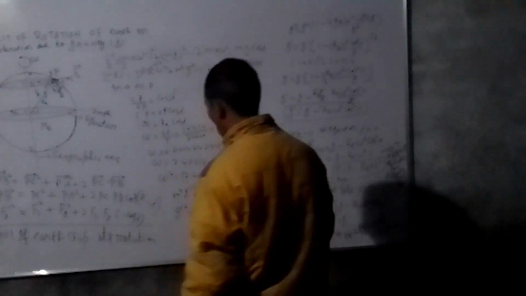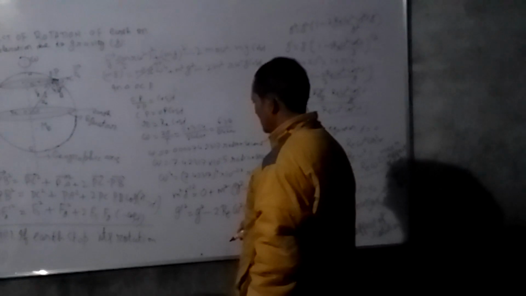If Earth stops its rotation, then the change in value of g: g dash is equal to g minus r e omega square cos square lambda.